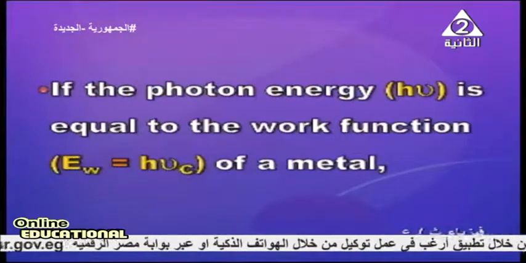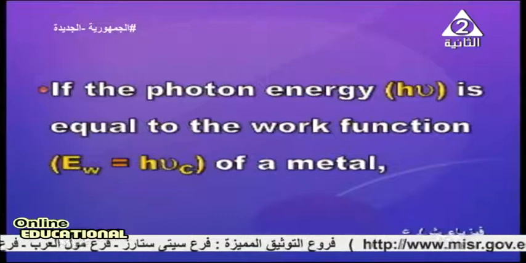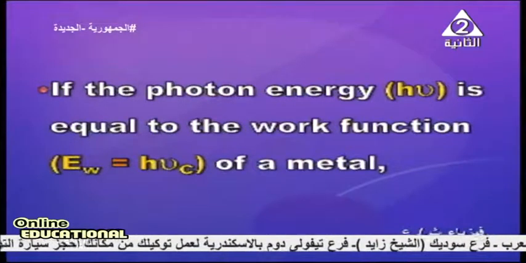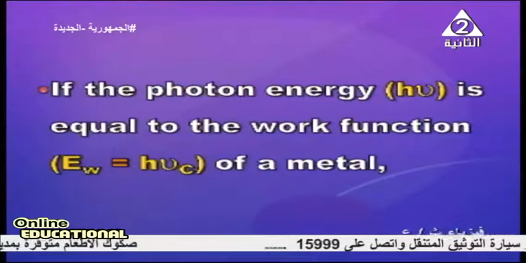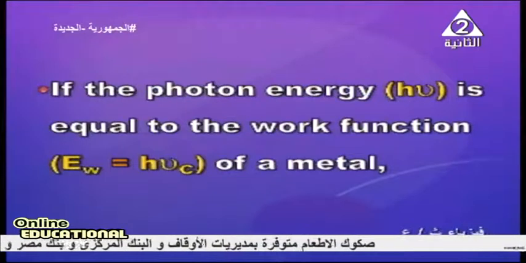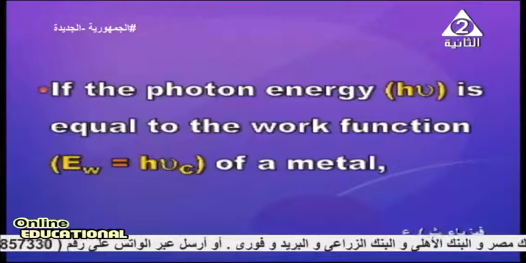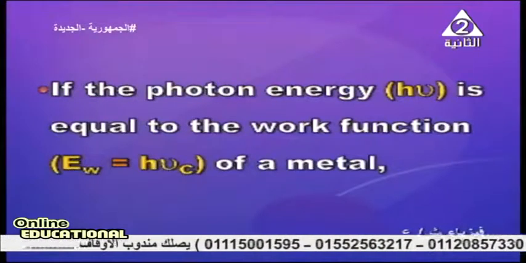if the photon energy h nu is equal to the work function. The work function is denoted by EW, and it is equal to h nu C, where nu C is the critical frequency. If the photon energy is equal to the work function, what happens? This is the first possibility.